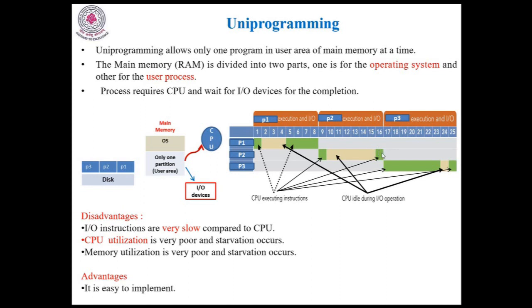Process P2 activity will complete. Once the process P2 activity completes, then P2 must be swapped out and P3 must be swapped in. So here is one swapping operation required. Then P3 will execute.